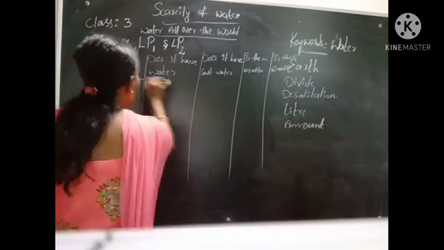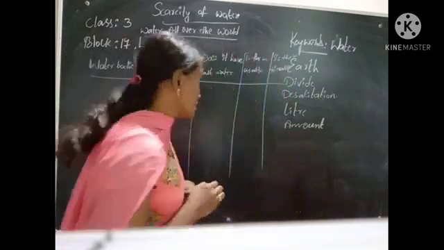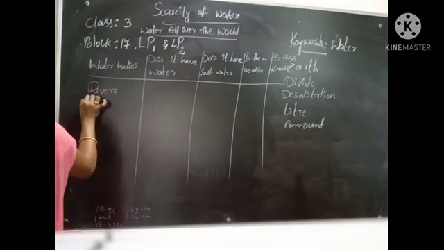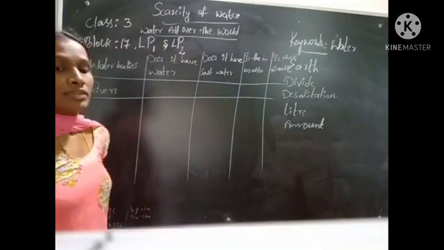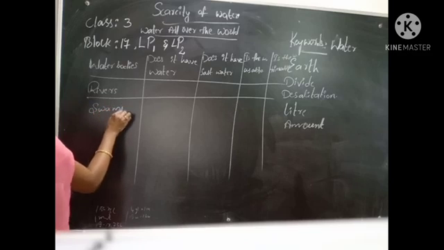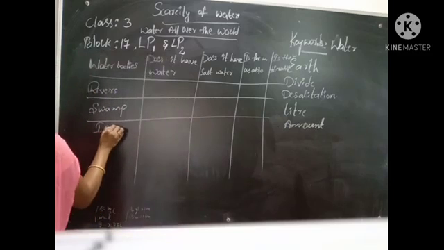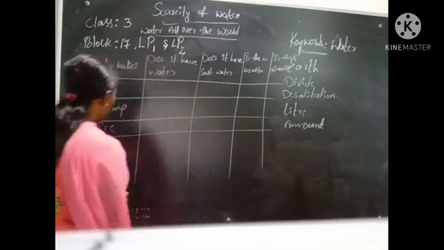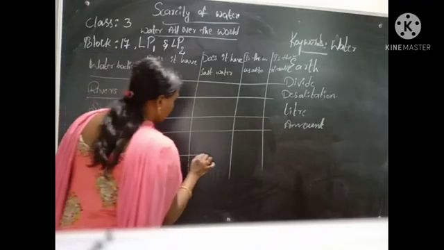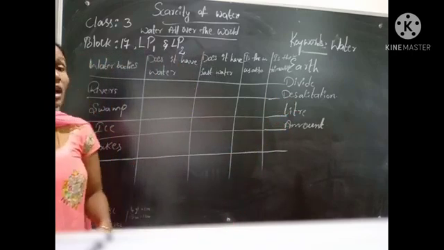Okay children, before that, you can tell me what are the different types of water bodies that are present on the earth? Yes, rivers and swamps, ice, lakes, and that's it.